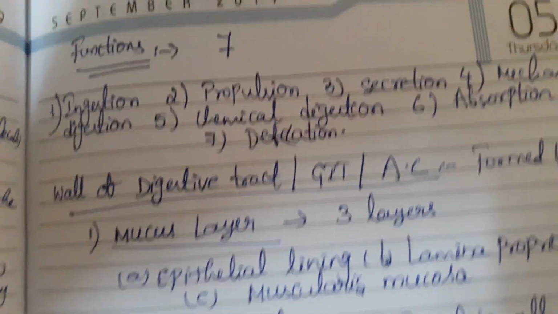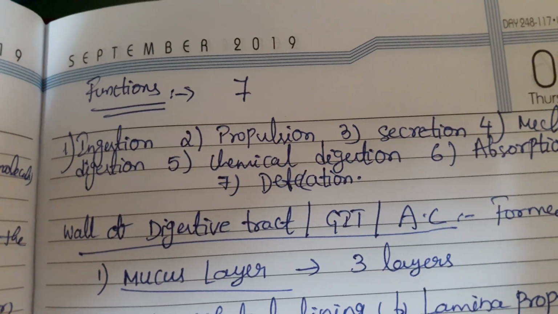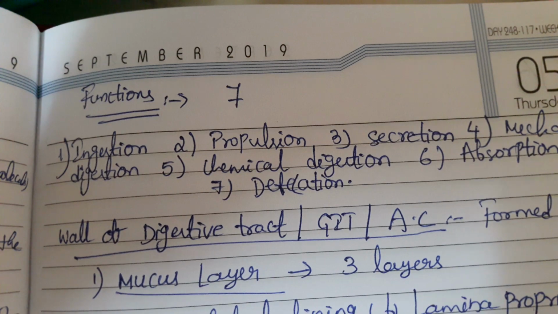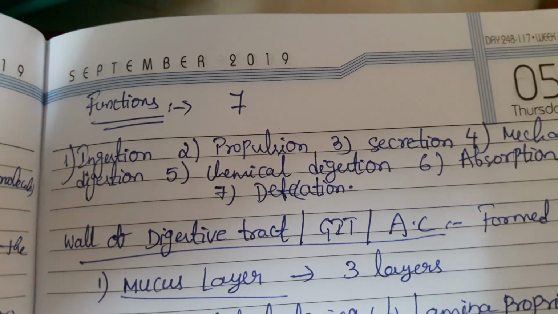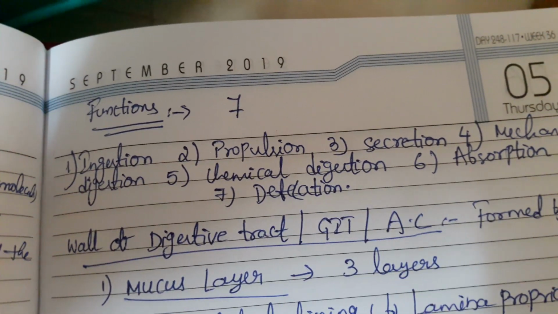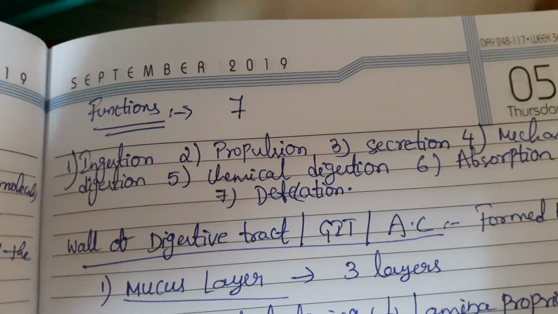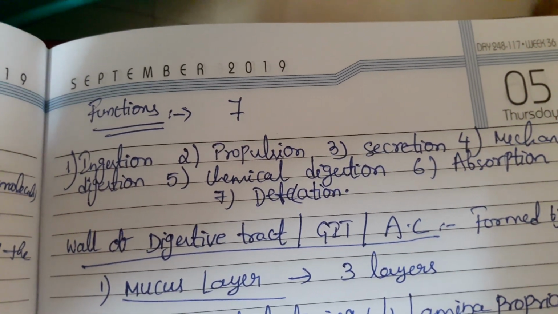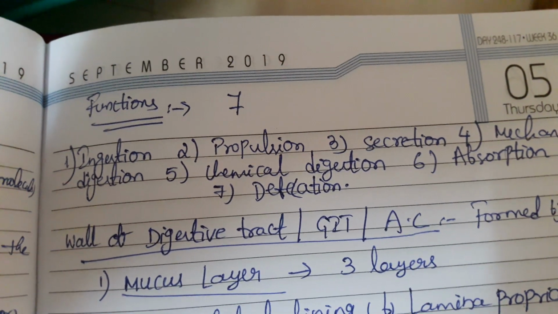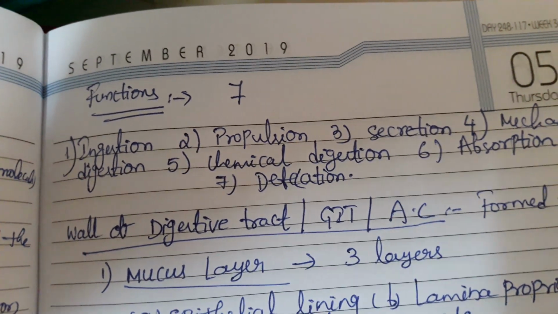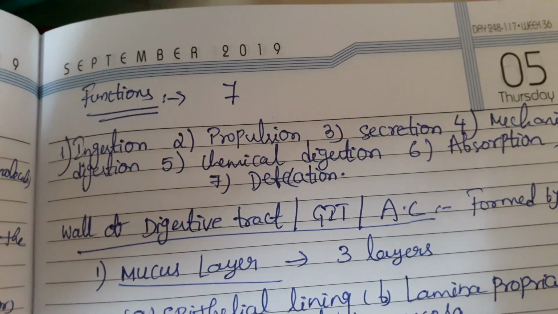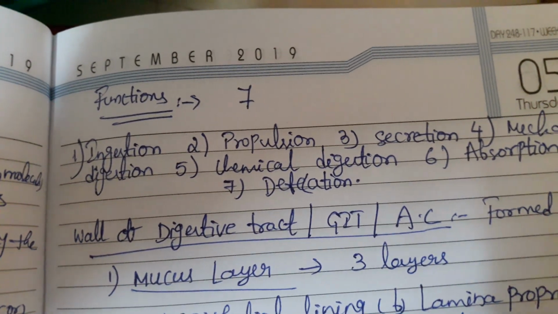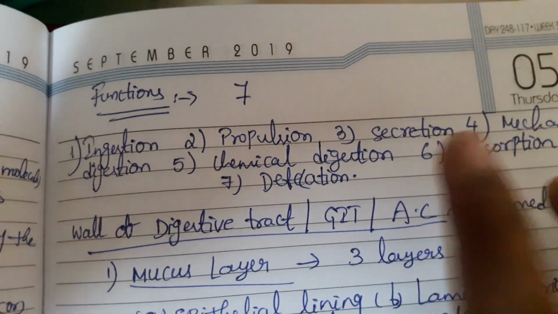And next, coming to secretion. Secretion is nothing but whatever the digestive accessory organs are involved here, that is pancreas, gallbladder, liver, as well as salivary glands. All these are helpful for secreting some digestive enzymes which are helpful for liquefying the food and adjusting the pH and helping the chemical breakdown of food. Actual chemical digestion takes place in the stomach.